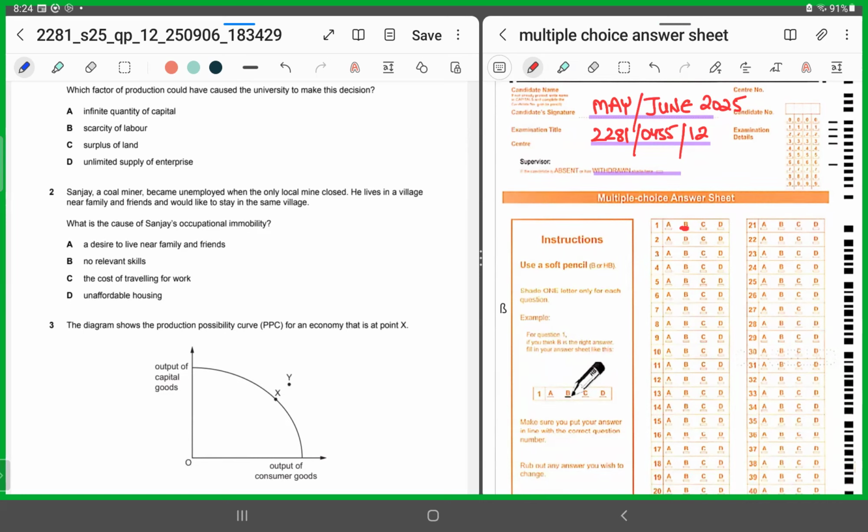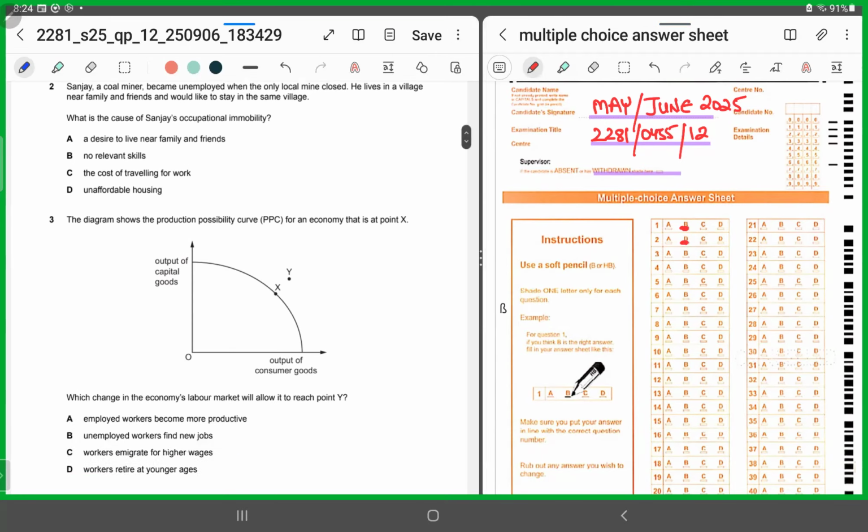So he's a coal miner with no skill set. This means when a single mine was closed, he became redundant, right? So this points towards what? The very explanation of the MCQ points towards the answer itself. Since he does not have a wide skill set, he does not have the relevant skills. So when the only local mine closed in the area, he is redundant. Therefore, for MCQ number 2, the correct answer is B. So we'll shade in B.